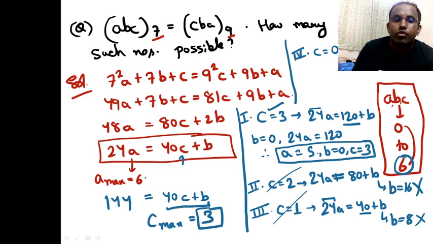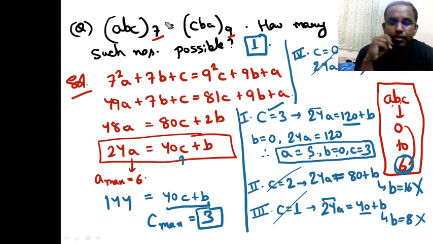If C equal to 0, then 24A is equal to B. That is not possible again, because for A equal to 1, B has to be 24, whereas the maximum value of B is 6 only. So this case is also not possible. So only one case is possible. What is my answer? 1, 503. So the answer for this question is 1. Only one number is possible, that is 503 in base 7, which becomes 305 in base 9.